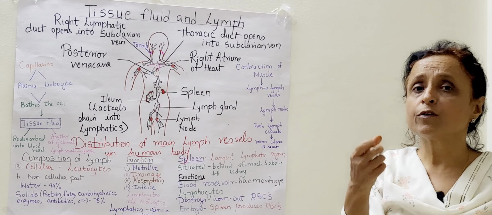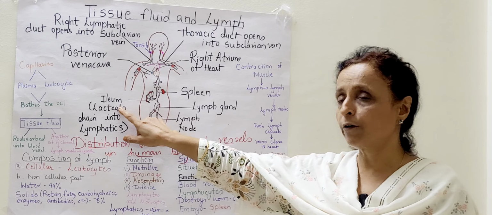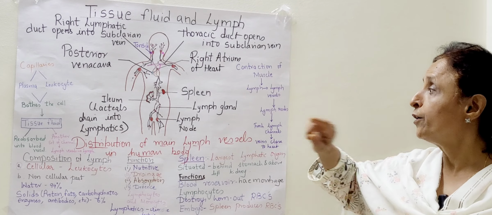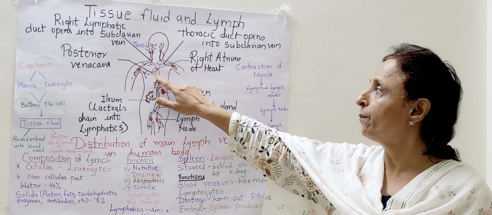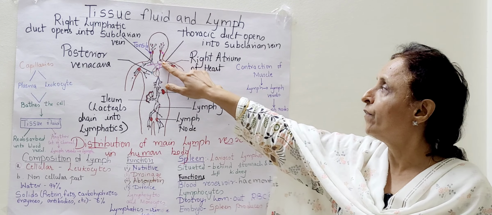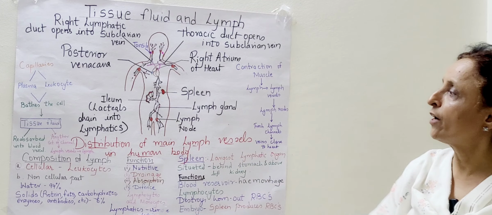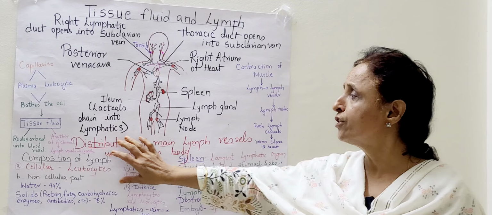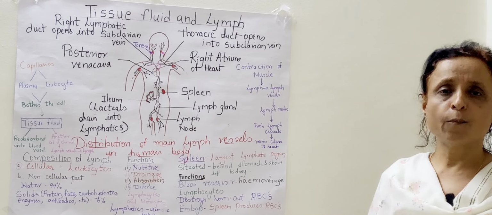They absorb the fats from the villi and drain it into lymphatics. So here you can see these lymph nodes which are present throughout, and there are lymph vessels and lymph channels present throughout. So this is the distribution of the main lymph vessels in the human body.